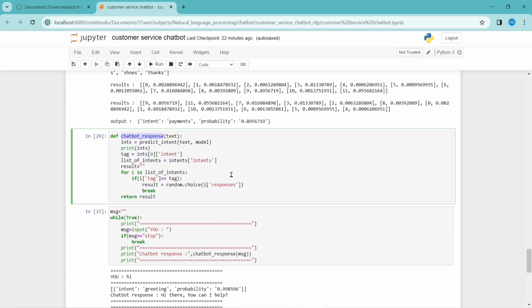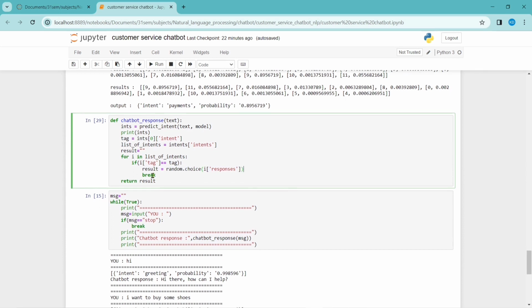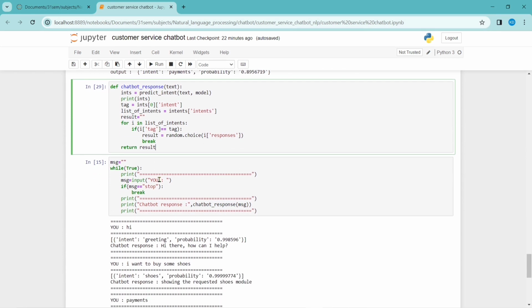So this is the function where I make the response sent to the user randomly. I use the intent, and for the intent, random dot choice of responses. So I'll get only one response. Then I'll break out of the loop and then return the response.